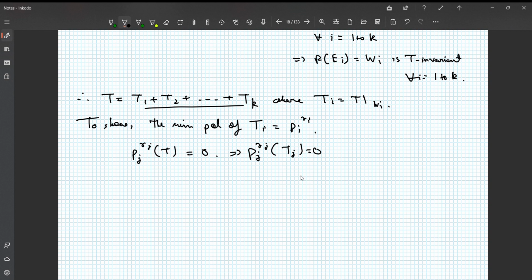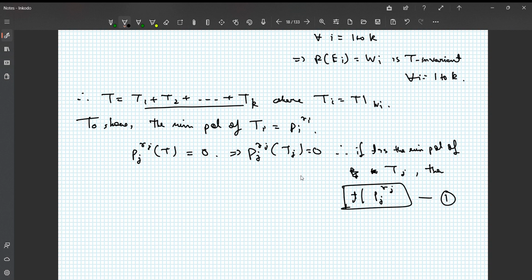So that implies p_j^{r_j}(T_j) is equal to 0. Because what is W_i? W_i is the null space of p_i to the power r_i. That's the basic fact we are using here. So if t is the minimal polynomial of T_j, then small t must divide p_j to the power r_j. This is the first thing.